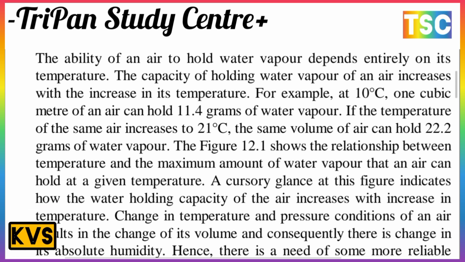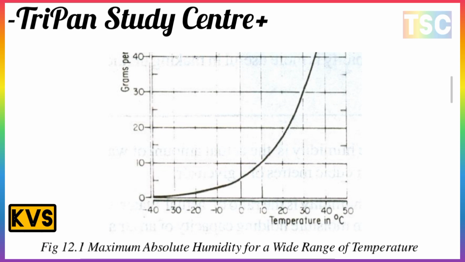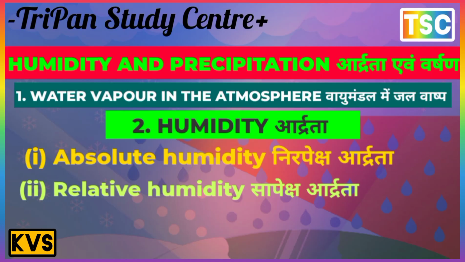That is important. Hence there is a need for a more reliable measure of humidity. The next diagram shows the maximum absolute humidity for a wide range of temperatures, from minus 40 Celsius to 0 degrees and beyond.